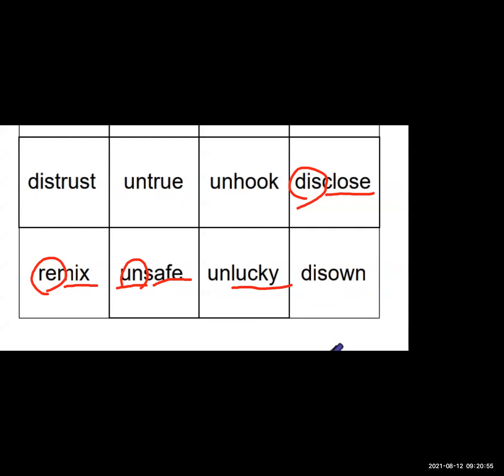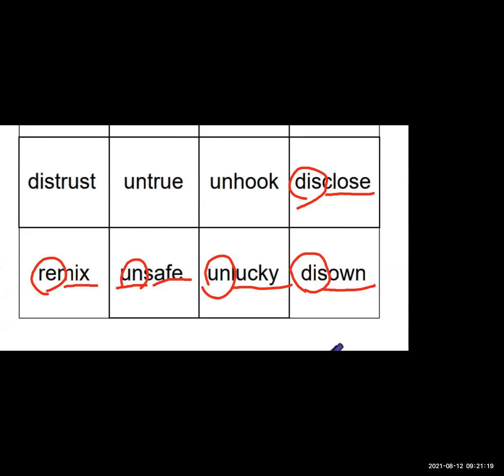Lucky is a root word and un is a prefix. Known is a root word, and this is the prefix. So in this way we can identify the prefix and the root word. So what is the definition of prefix?